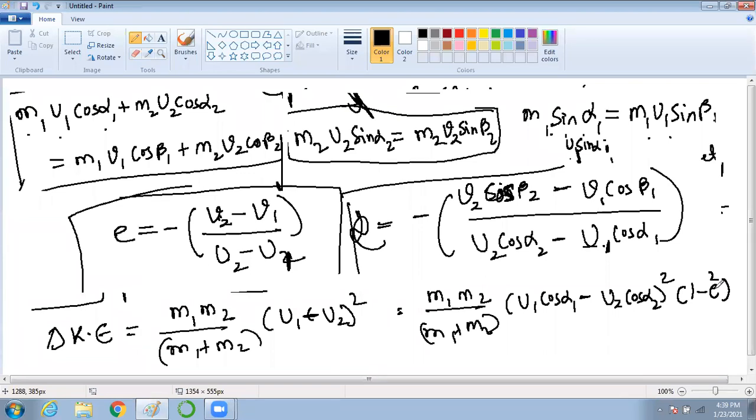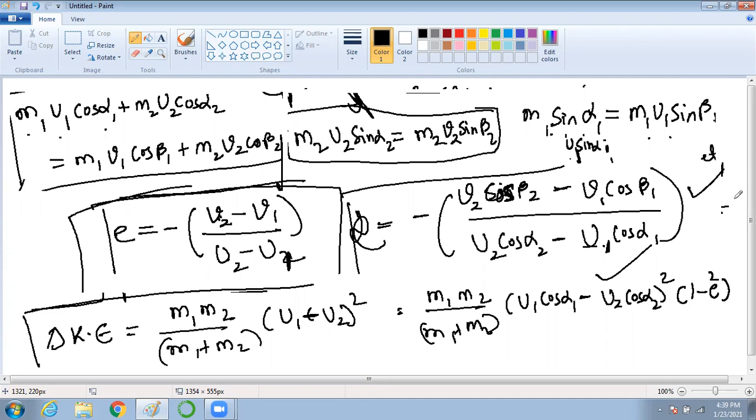Is it clear? If you remember the figure, you will be able to find the formula. It's very easy. You have to remember only this formula, and the rest, if you remember the figure, you can find out. Is it clear? Clear or not? Yes, sir. Clear, sir.